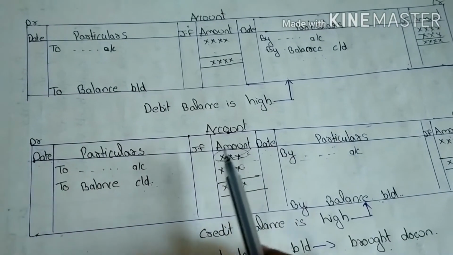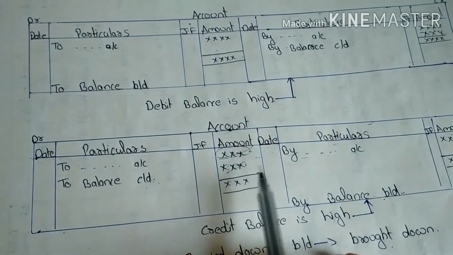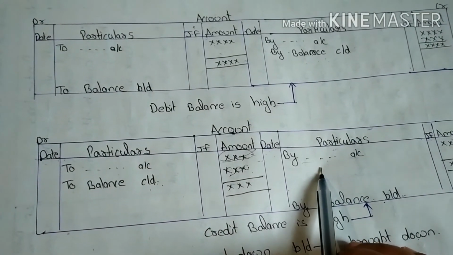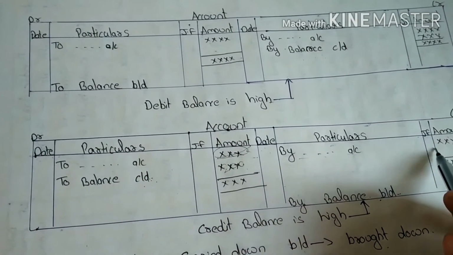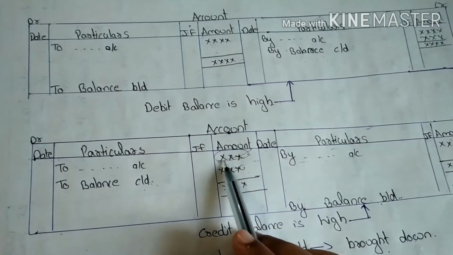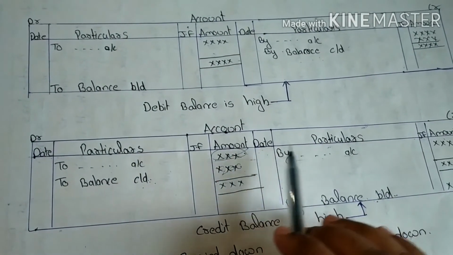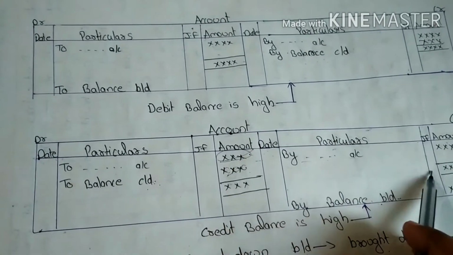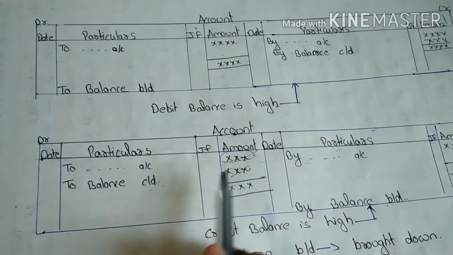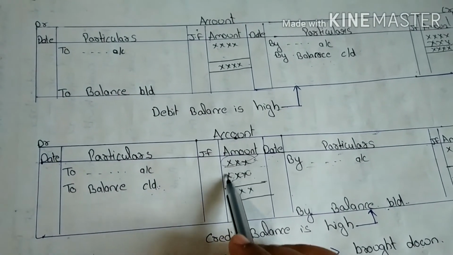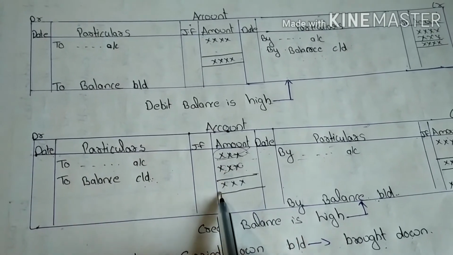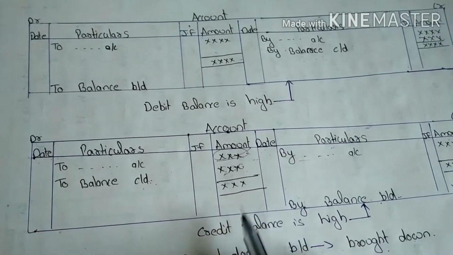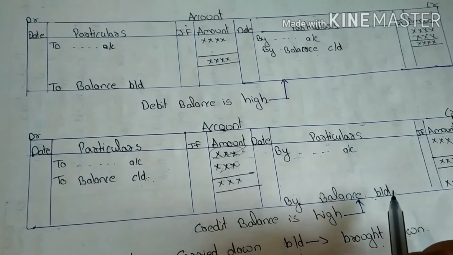Likewise, if the debit is low when compared to credit, here the credit balance is high. For suppose here the balance is 800 and the debit balance is 600. So here the difference is 200. Then the account is not tallied because there is a difference of 200 here. So we use the words 'to balance carried on' for 200 rupees, so that the account is tallied here. The difference amount 200 should be brought down to the next period.